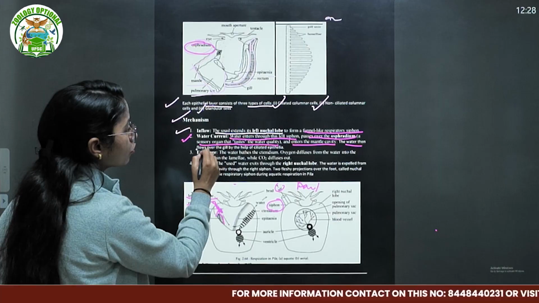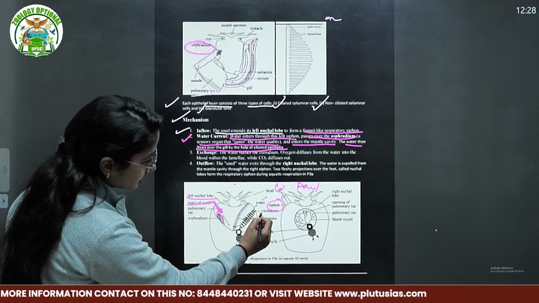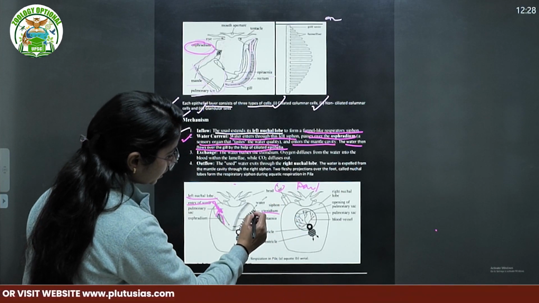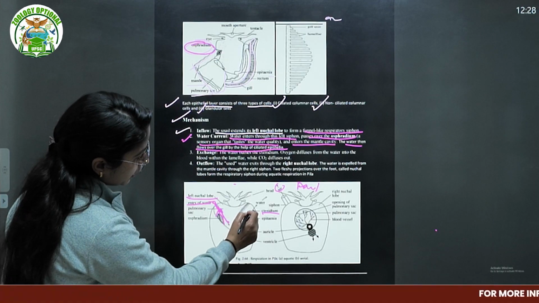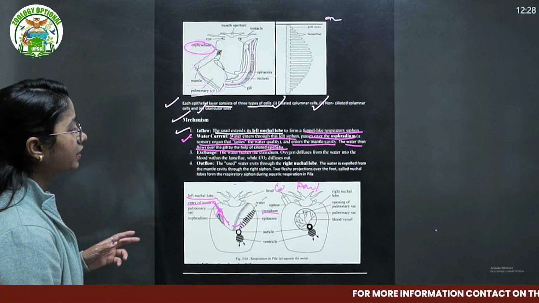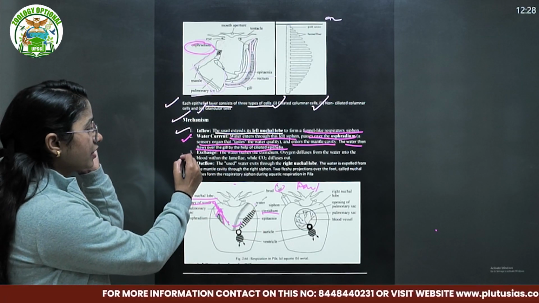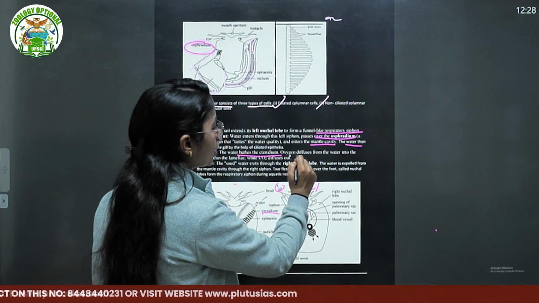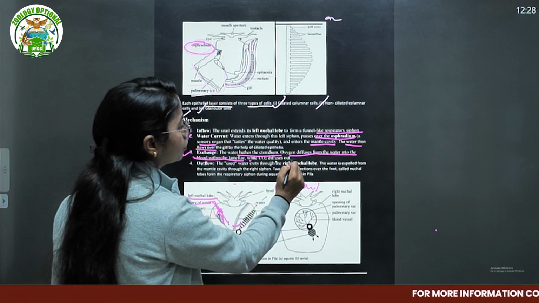Then water flows over the gills with the help of ciliated epithelia. We can see this is your ctenidium. This is your mantle cavity. Water is entering through this, and then it is passing through the ctenidium or the gills. This is the epithelia of the ctenidium. The water bathes the ctenidium. Oxygen diffuses from the water into the blood within the lamella, while CO2 diffuses out.